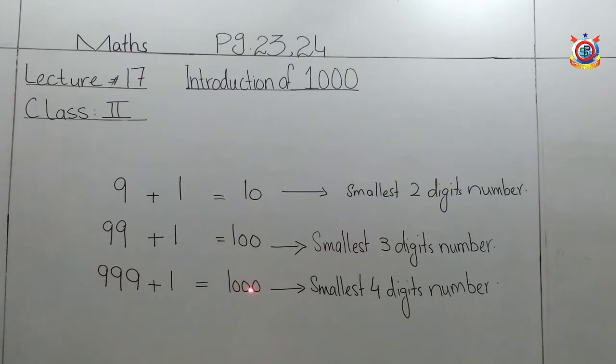And 1000 is a 4-digit number. The introduction of 1000 is that 1000 is a 4-digit number. There are 4 digits, 1 and 3 zeros. So 1000 is a 4-digit number.